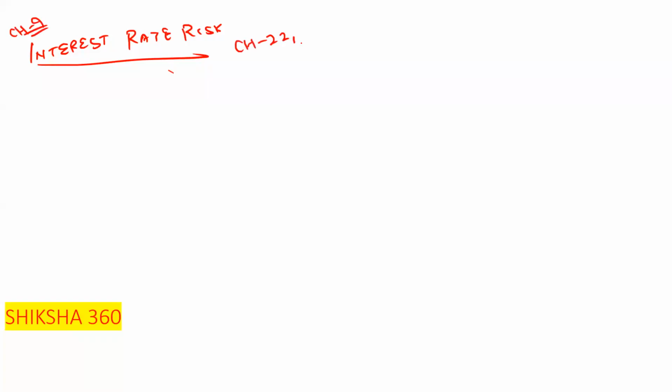Now move to the next one. Next one is interest rate risk. You will find interest rate risk in chapter number 9, chapter number 22, and chapter number 29 also. You will get these points at all three places. The same thing they have given.